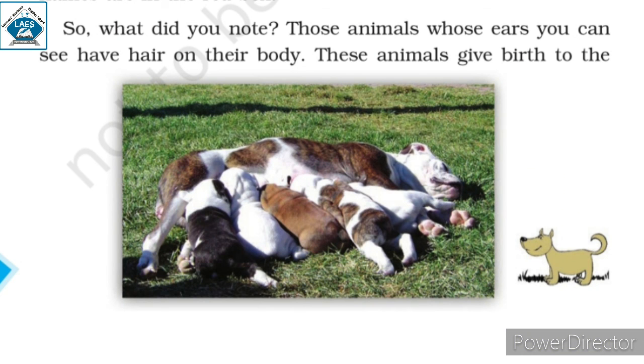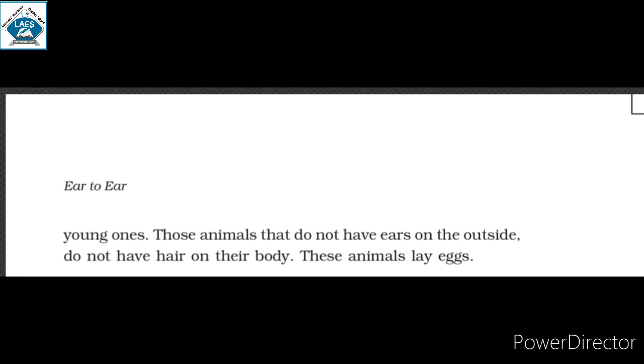So what did you note? Those animals whose ears you can see have hair on their body. These animals give birth to the young ones. Those animals that do not have ears on the outside and do not have hair on their body lay eggs.